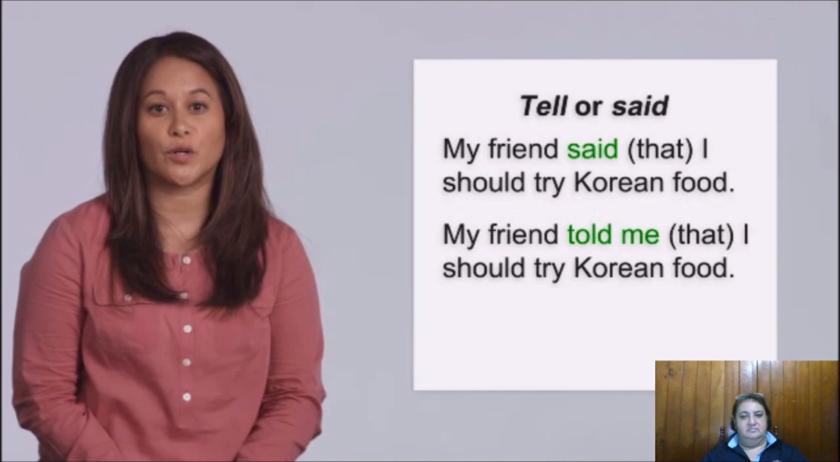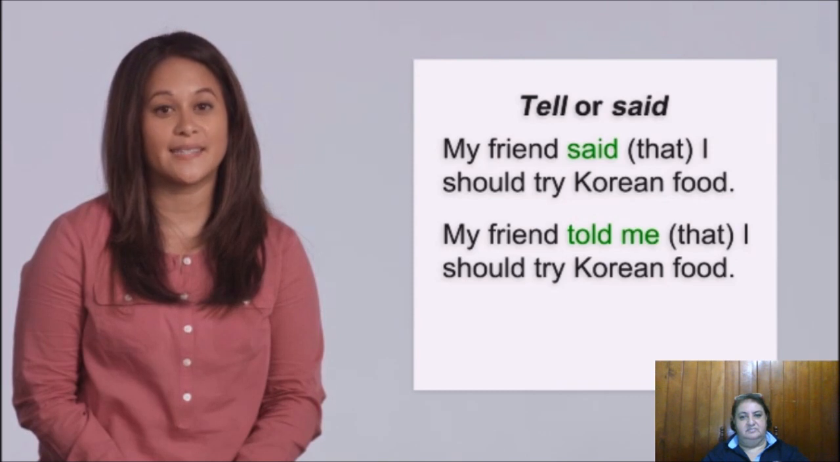We often use the verbs say and tell in the past tense to introduce direct or indirect speech. Notice the difference between these two verbs. We say something. We tell someone something. For example, my friend said that I should try Korean food. My friend told me that I should try Korean food. When the listener is mentioned, we usually use the verb tell. We cannot use tell when the listener is not mentioned.